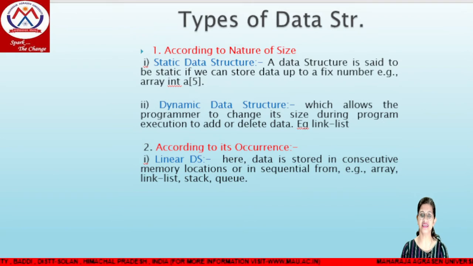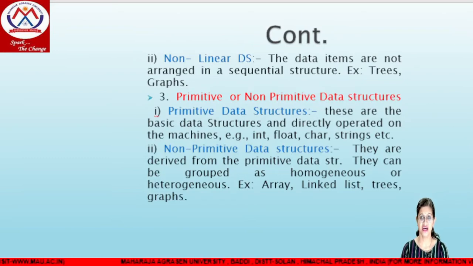A data structure is used for storage of data, a logical or mathematical model in which we can store our data. Similarly, linear data structures are array, linked list, stack, and queue. Next is the non-linear data structure, in which the memory locations are not consecutive. Means if our first index is at 0 and the next index is 3, the memory locations are not consecutive. Our data is in a hierarchical relationship, like a tree. Tree is a non-linear data structure. So this is all about linear and non-linear.